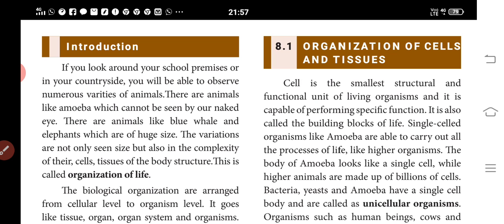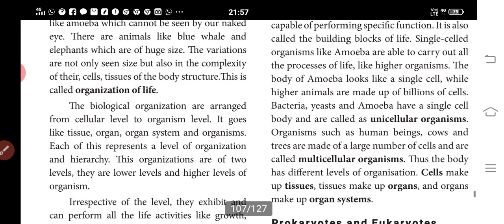The elephant is a huge size, and you can see it with the normal eye. So that is the variation. It is not only seen in size, but also in the complexity of each organism, having cells, tissues and body structure. That is called the organization of life.